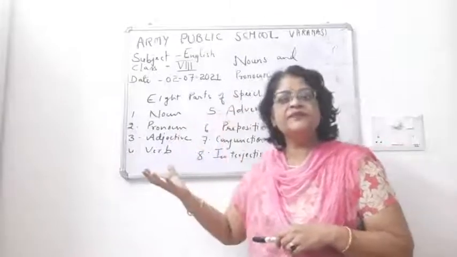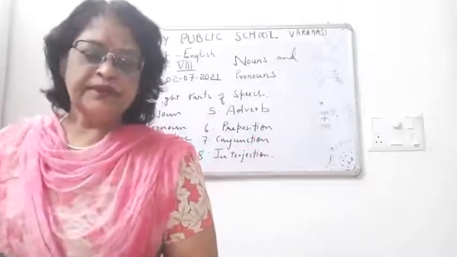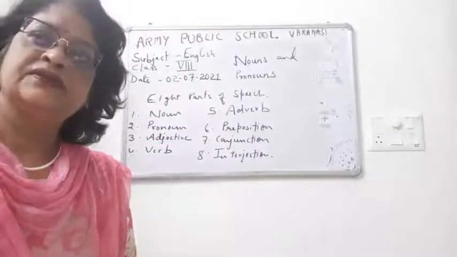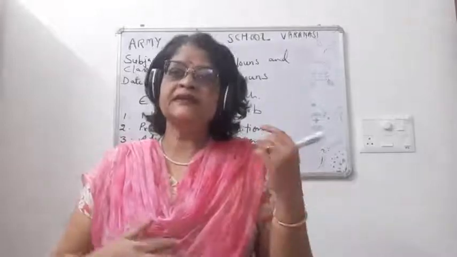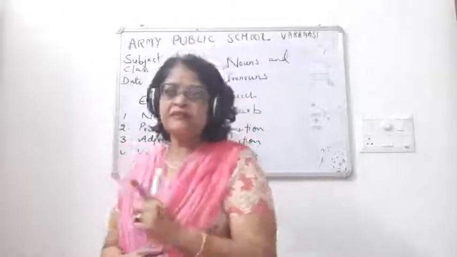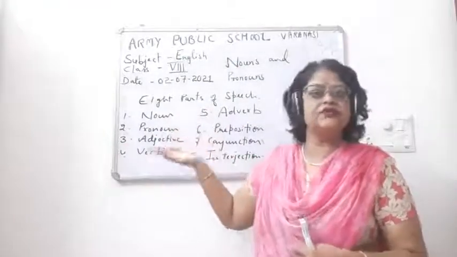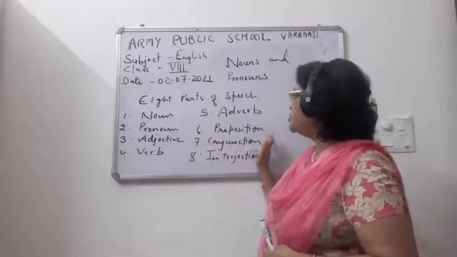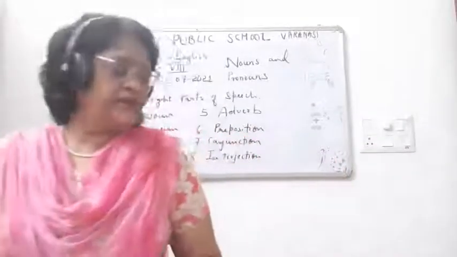What is a noun? How many types of noun are there? What are countable and uncountable nouns? And then we will move on to pronoun. Students, I told you that in the English language there are 8 parts of speech. I have written them once again, because if you want to note them down, you can. It is noun, pronoun, adjective, verb, adverb, preposition, conjunction, and interjection.